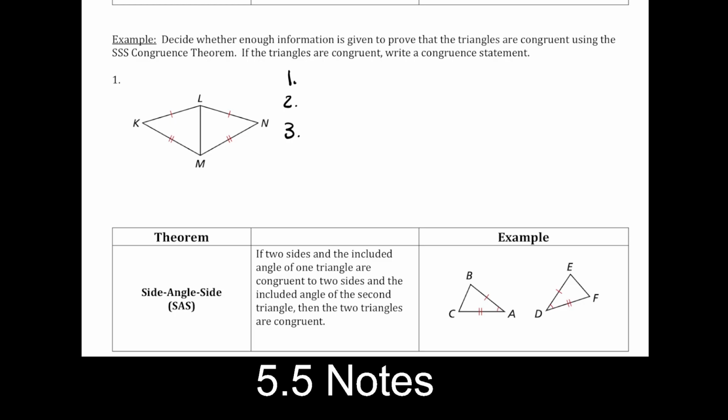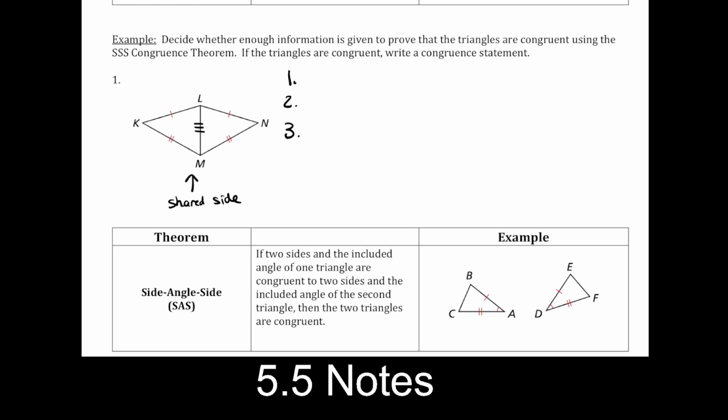And now we talked last time about the shared side right in the middle here that we can mark. And the logic here is that if I were to break this up into two pieces, right, and draw the triangles separately, those two triangles would have LM on each triangle. I'd have to redraw that segment twice. And so the logic that we talked about is this is called a shared or common side. That's a shared side. And so we're going to mark that one.